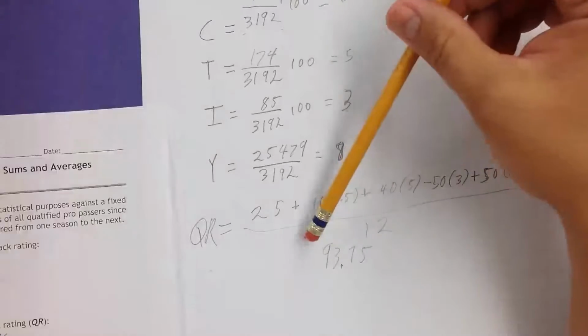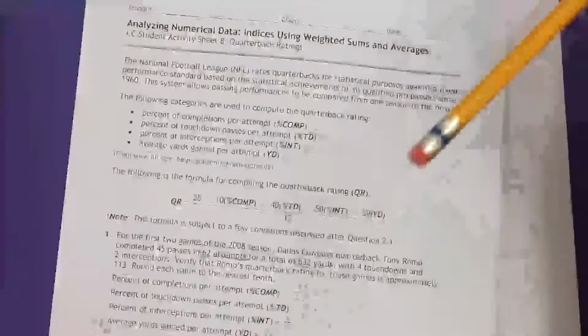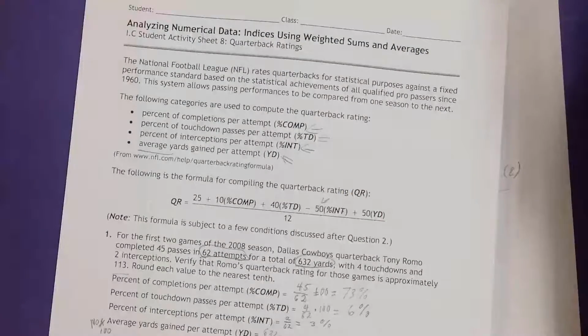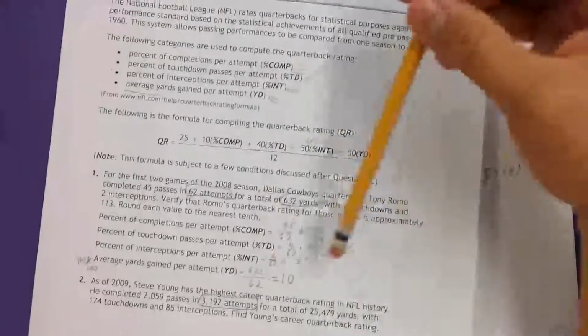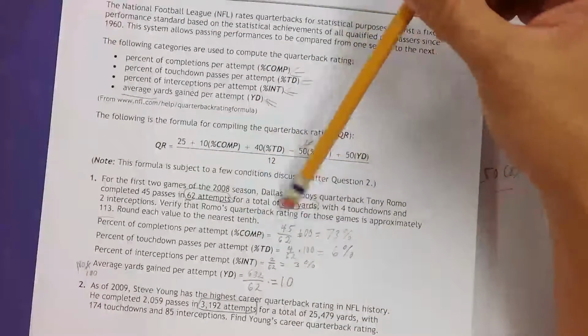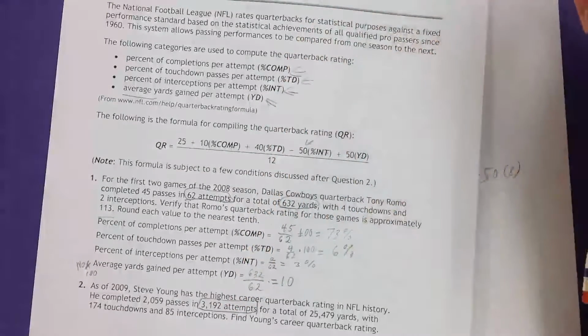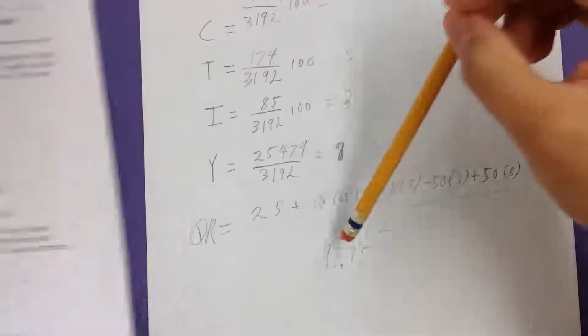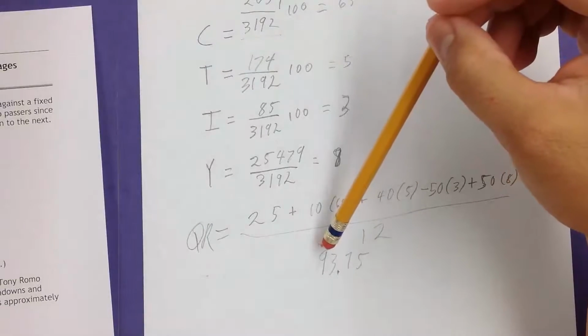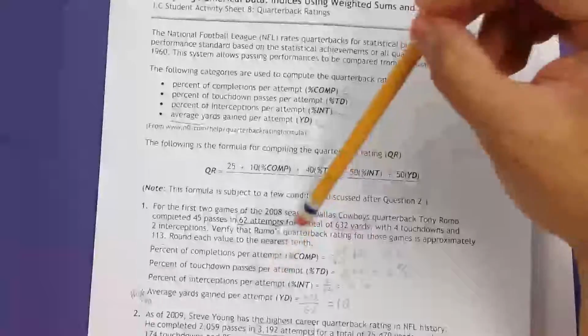And if you notice the difference between Steve Young's and Tony Romo's, look at the size of the sample. This is a very small sample. I mean, there's only 62 attempts here compared to 3,192. And Steve Young is one of the best. Especially now that you think about how Tony Romo is performing now.